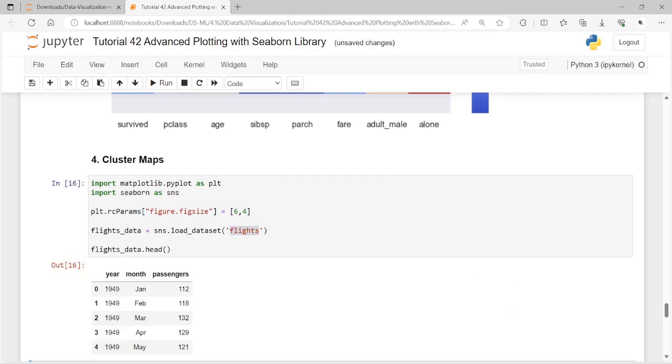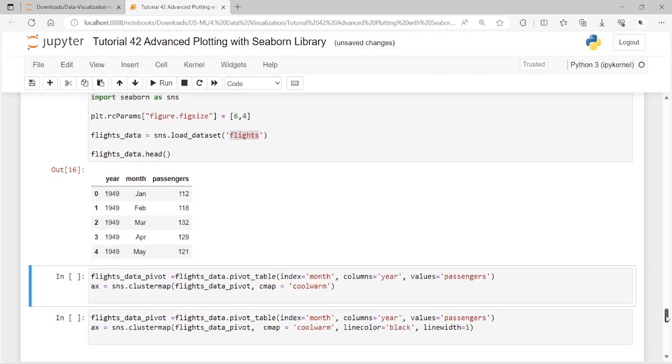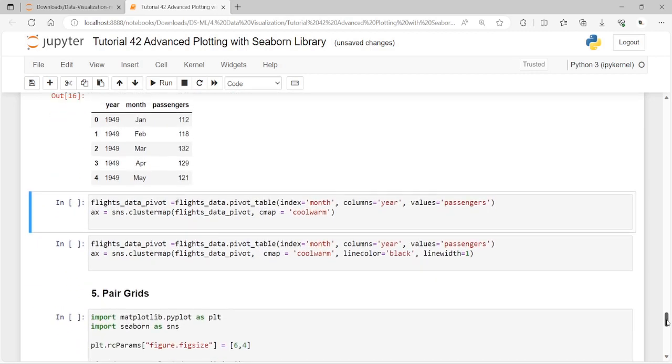Let me just have this. And of course, the head function just shows the top 5 records. And here it is all about the cluster map, dear friends. Actually, a cluster map is also a type of matrix plot, but here the cluster map clusters data on the basis of hierarchical clustering. So to plot a cluster map, you need to call the clustermap function.